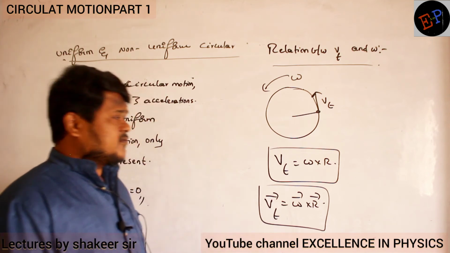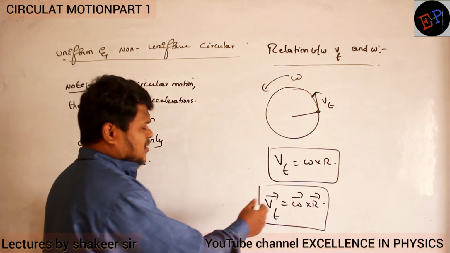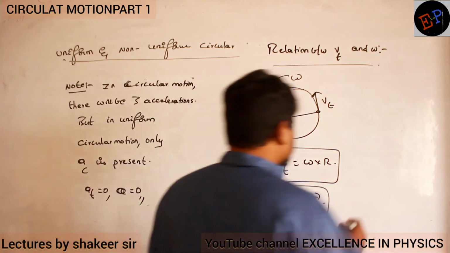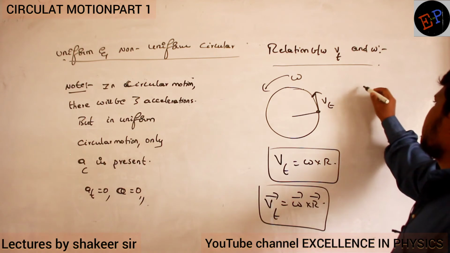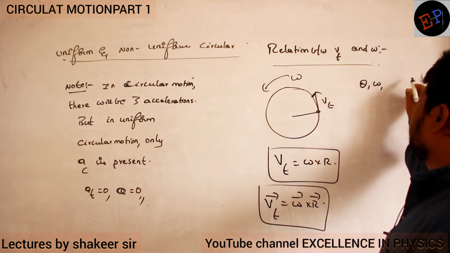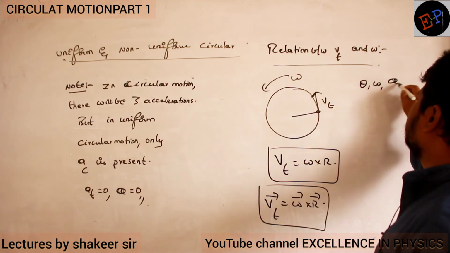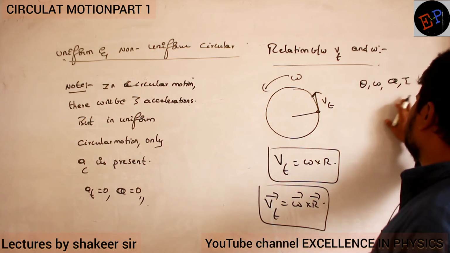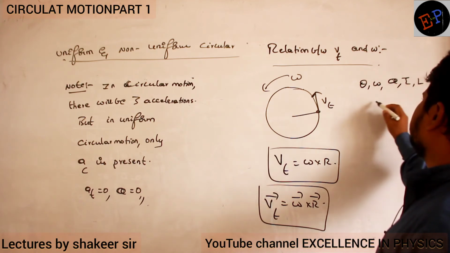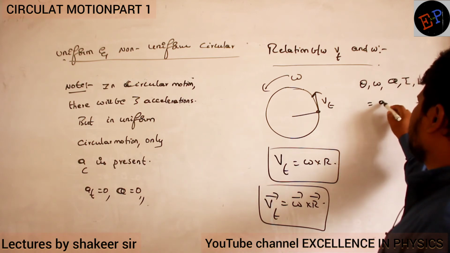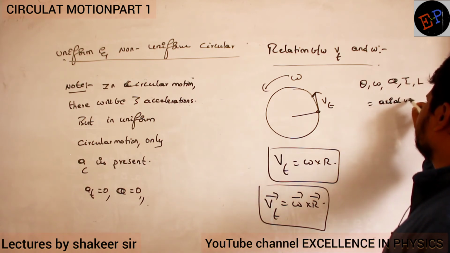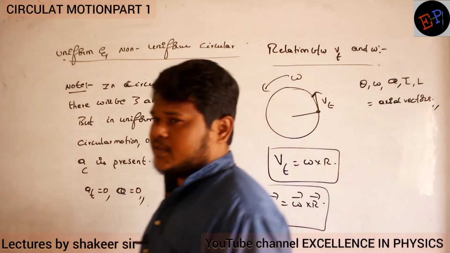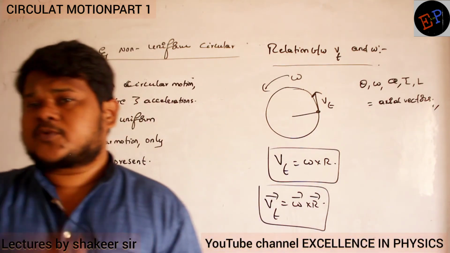And what is the direction of omega? Omega is called an axial vector. So what are the axial vectors we have? Theta, omega, alpha, tau, and L, where L means angular momentum. They are called axial vectors. Axial vectors means they are present in the direction of the axis of motion of the body.